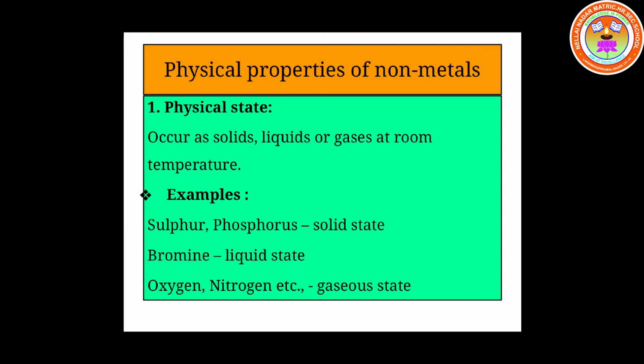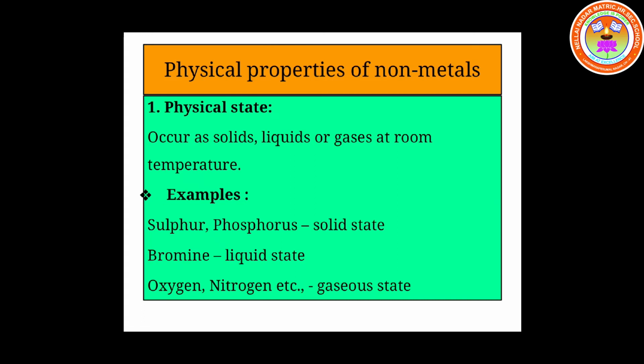Usually non-metals occur as solids, liquids or gases at room temperature. Some examples of non-metals which are solids at room temperature are sulfur and phosphorus. Have you seen phosphorus? Yes. The sides of the matchboxes are made with phosphorus, and the matchstick's head is made up of red phosphorus. So what is the physical state of non-metals, children?